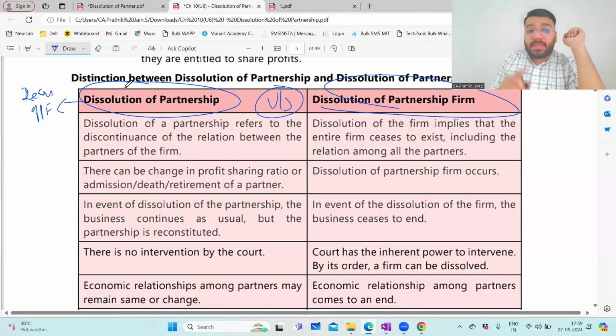Or what they will do is take any one point from here and give you a true or false. In that case, you should be in a position to answer true or false, and justify with the reason also. If you're not understanding the theory, you will not be able to justify a true or false question. So for each and every theory part in the chapters, you should have a conceptual understanding.